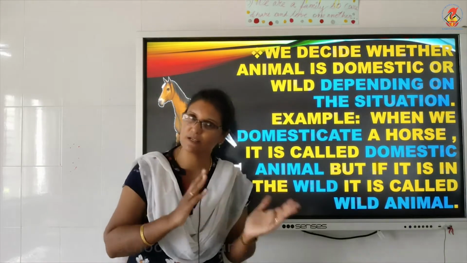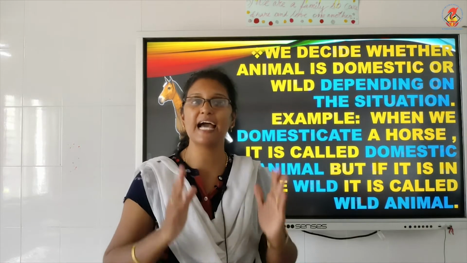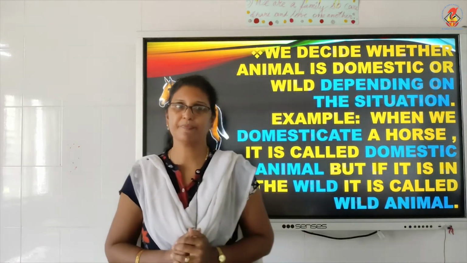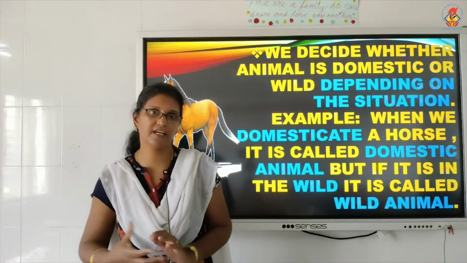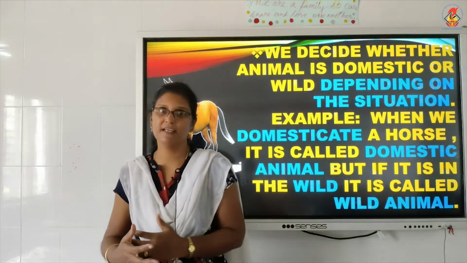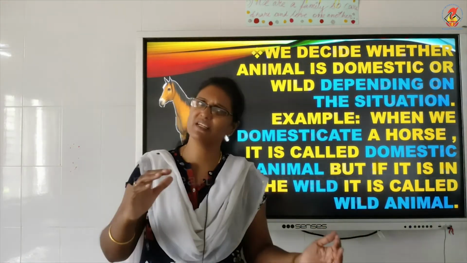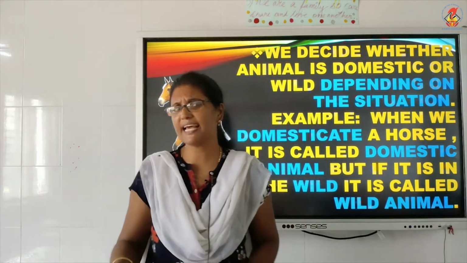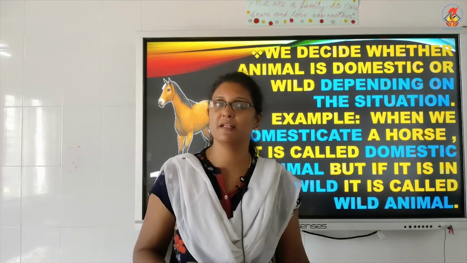So, when we say it is a wild animal or a domestic animal, it depends upon where the animal is. For example, you bring a dog, maybe a wild dog from the jungle. It was in the jungle. You call it a wild dog. But you brought it home. You tamed it. You gave it good manners. You made it understand so many things. And it became tamed. And it became a very good friend of you. Can you still call it a wild dog? No, right? You call it a domestic animal.